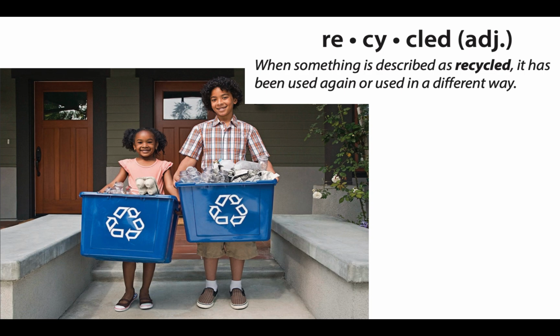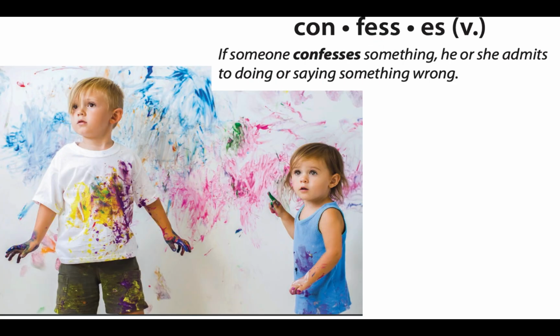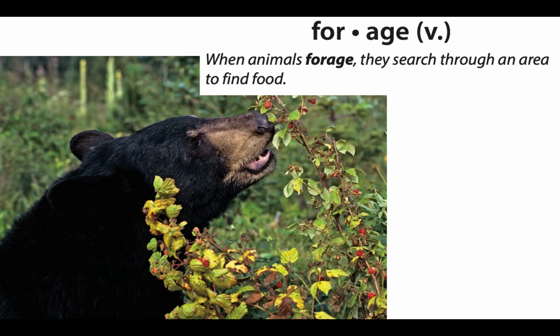First, we have the word recycled. When something is described as recycled, it has been used again or in a different way. Confess or confesses. If someone confesses something, he or she admits to doing or saying something wrong. The next word we have is forage. When animals forage, they search through an area to find food.